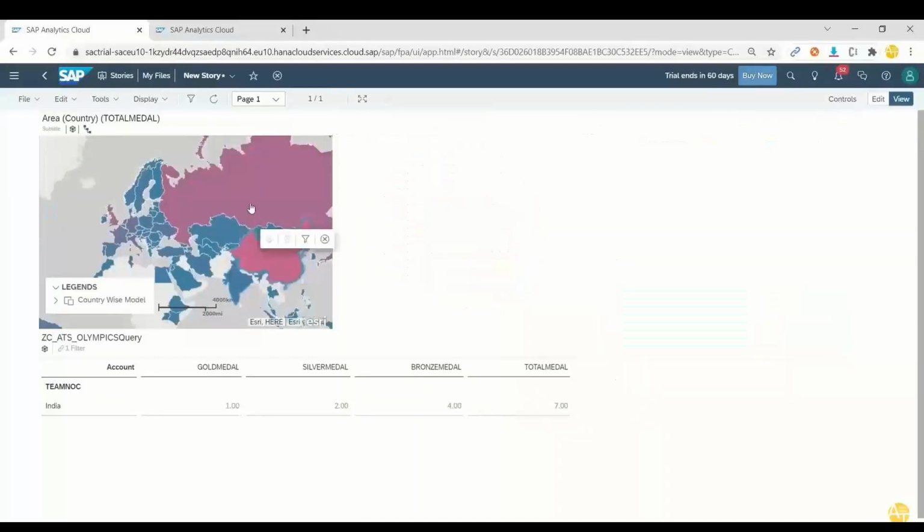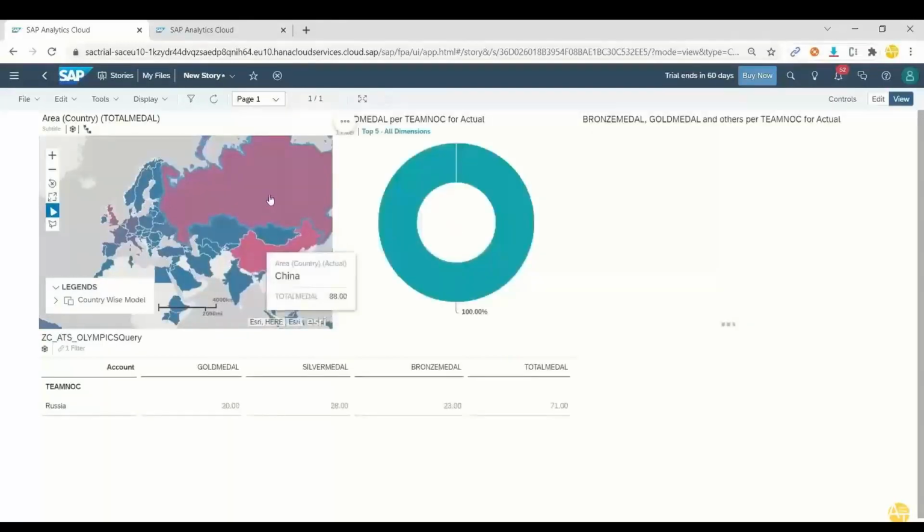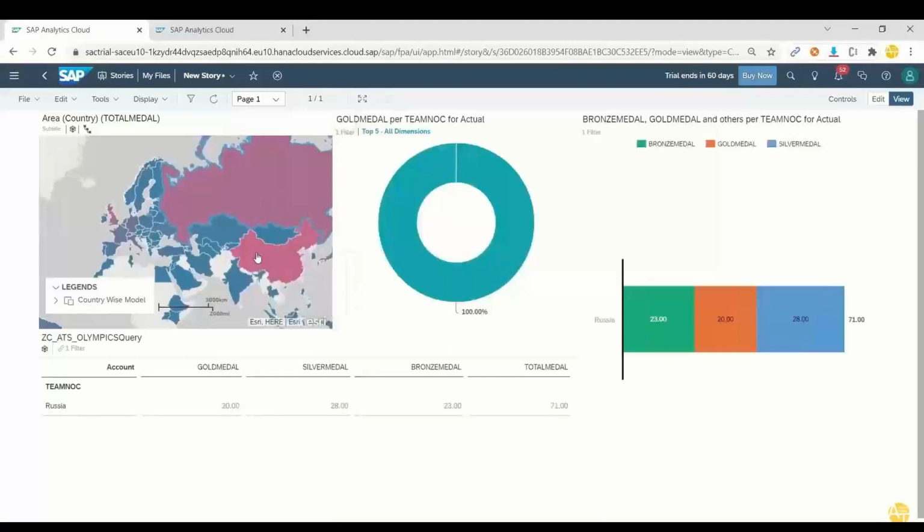If I click China, or for example Russia, then you can see Russia has got 20, 28, 23. And if I click China, then you can see they've got 38, 32, and 18, and total now 88 medals China has won. So you can click on a particular country, and then system does a drill down to show you the distribution of data.